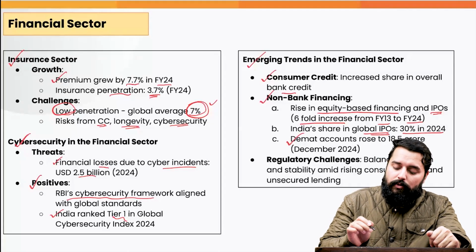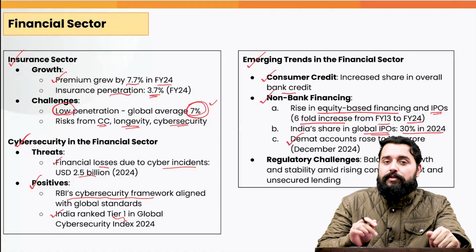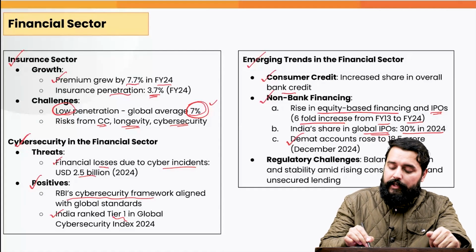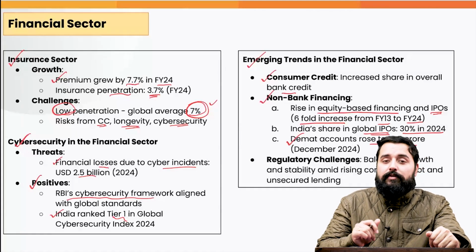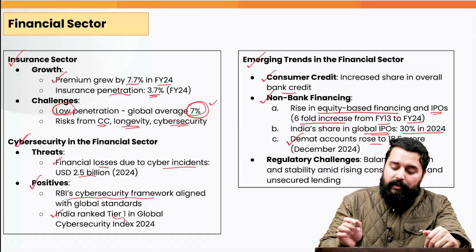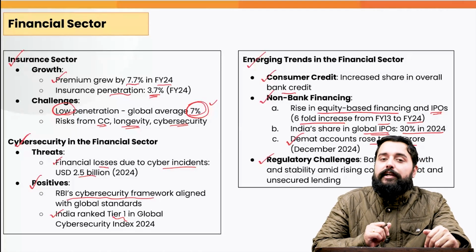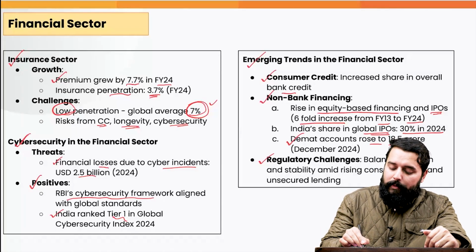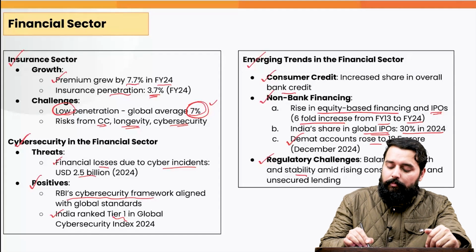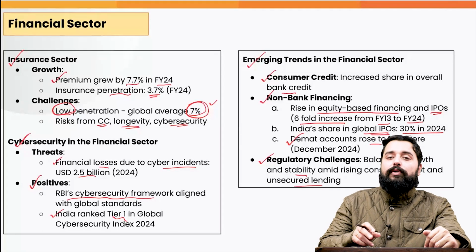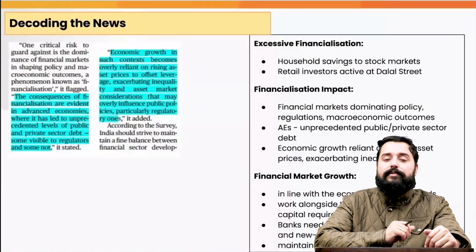The demat accounts, which are used by the investors to invest in the stock markets, have also risen to 18.5 crores in December 2024. And it poses regulatory challenges also. For example, we need to balance growth and stability, because there is a rising consumer debt and simultaneously unsecured lending also, which is given to the retail sector.